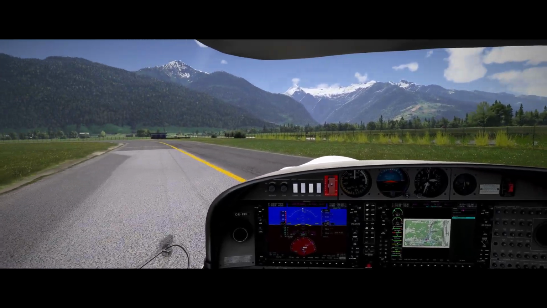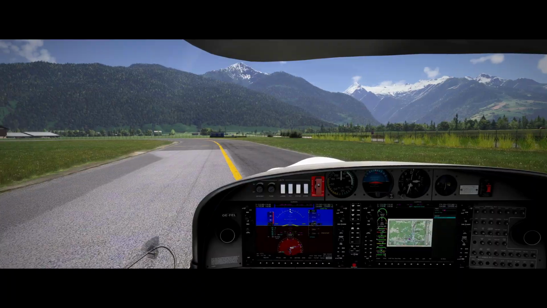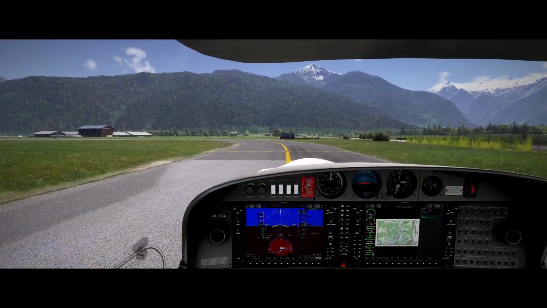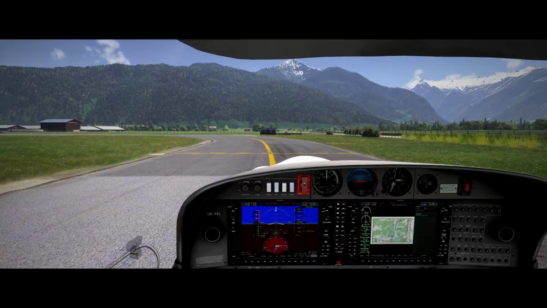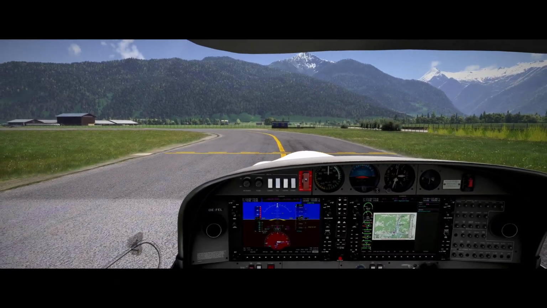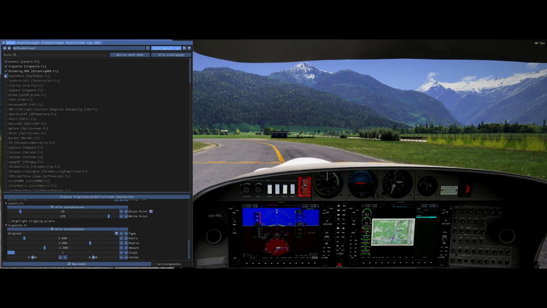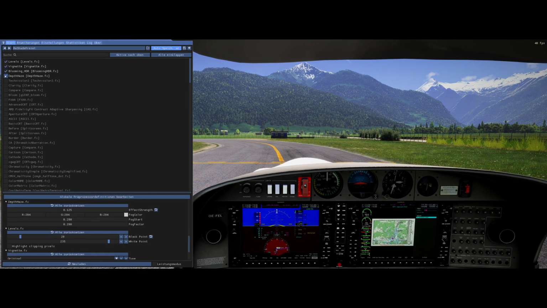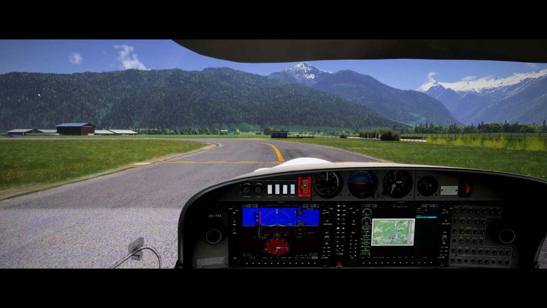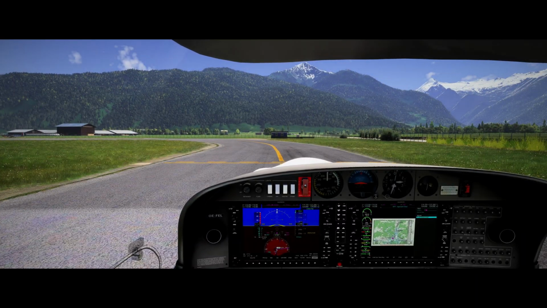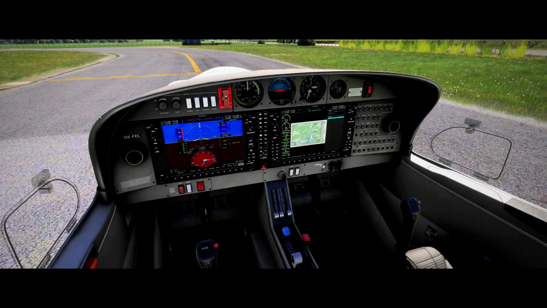Got her around the corner. Nope. The bug is still occurring.